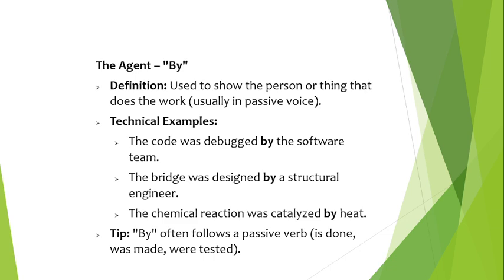A simple tip to understand is: whenever you see passive voice, the word by often comes after it. Example, the experiment was conducted by the students. The system was tested by the quality control team. So remember, by identifies the performer of the action.